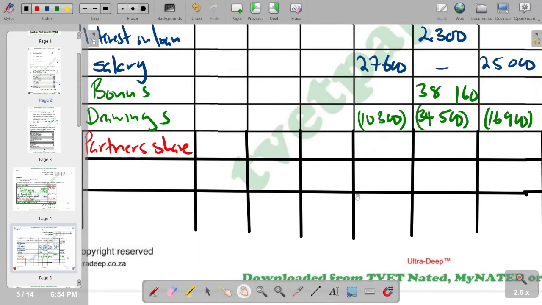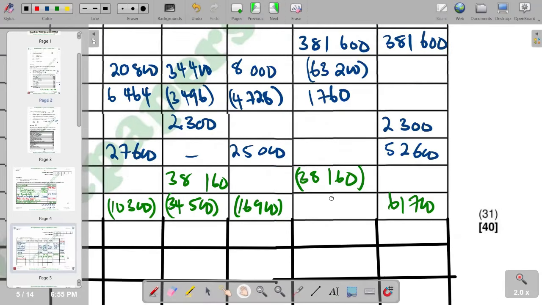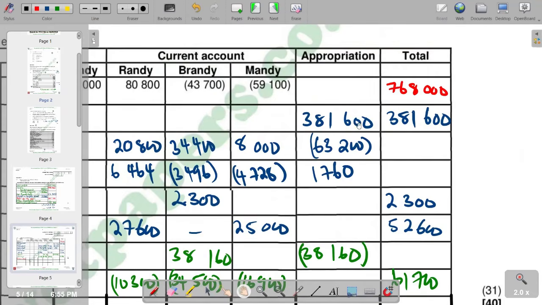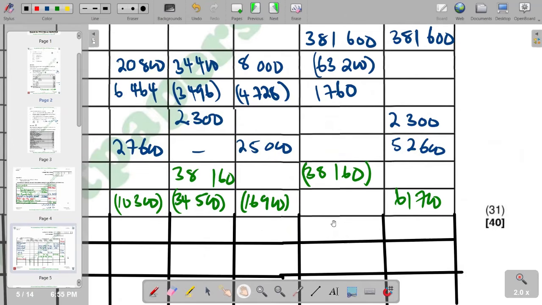Of course, we go to the appropriation column, whereby we start with 381,600. We subtract 63,200. We add 1,760. We subtract 38,160. And then the net figure that you are supposed to get, which is supposed to be shared, is 282,000. So we have 282,000, which is supposed to be shared.